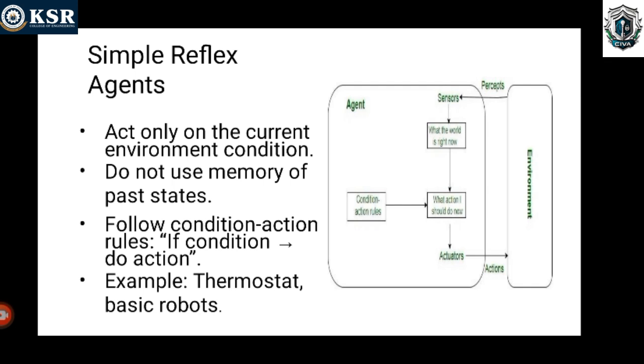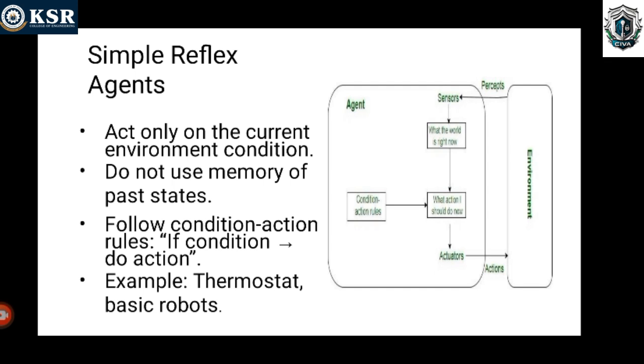This agent works well where the environment is fully observable, not partially observable. It does not use memory of past states because we don't want past experience. We are focusing only on the current environment. It just follows the rule: condition, action. If condition, do action.